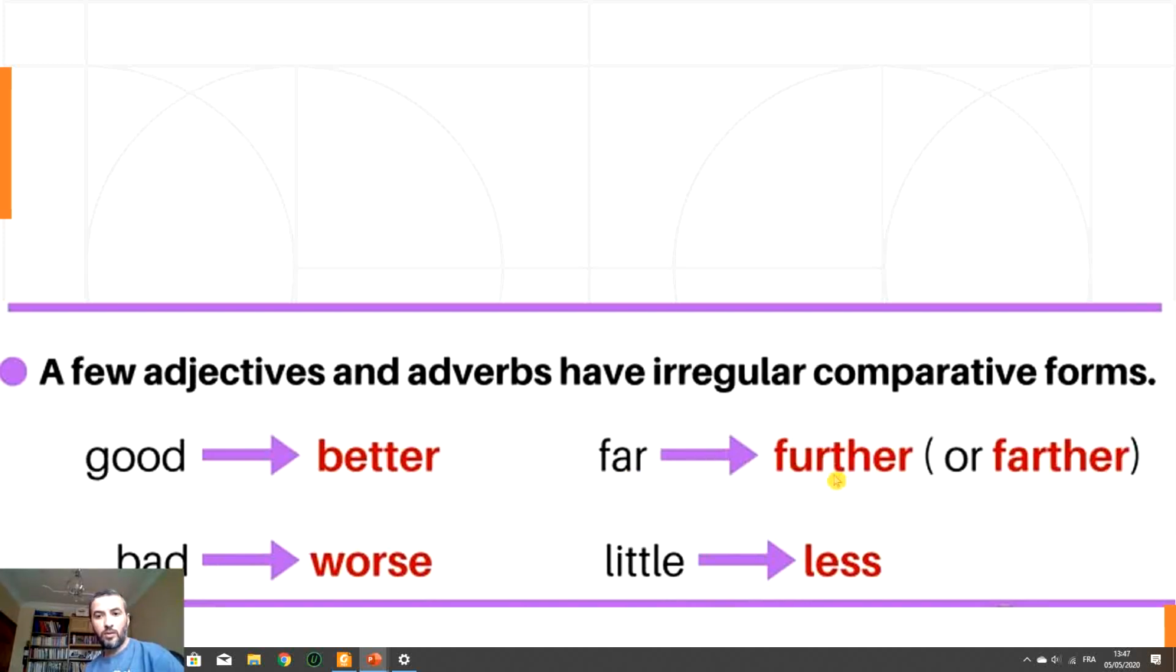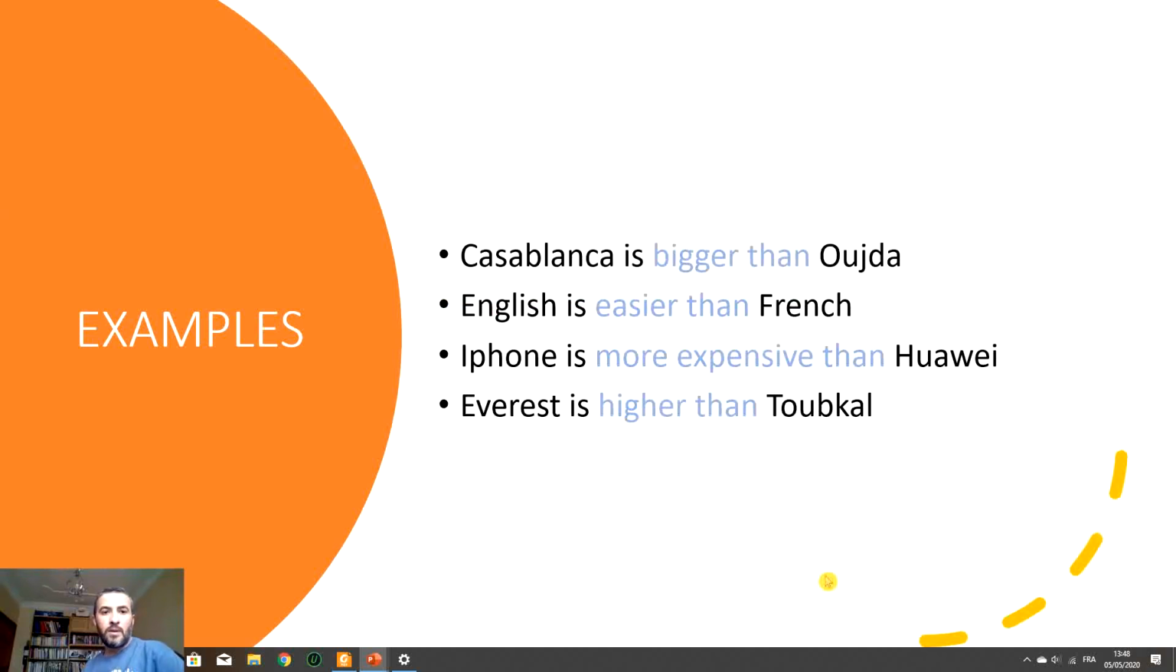Far, we have two: further and farther. I explained the difference between these two in the classroom. When we talk about farther, we talk about the distance. So for example, we say Casablanca is farther than Fez. And further, it's about what you are thinking. Okay. Little is less. We have less quantity, for example.